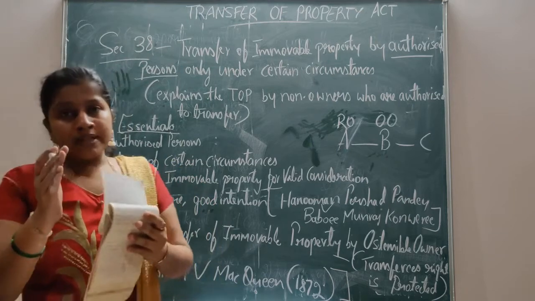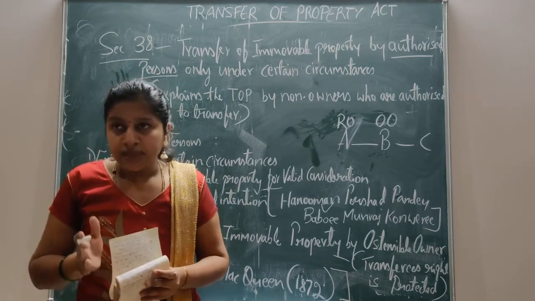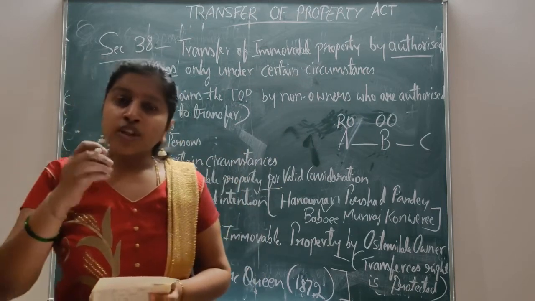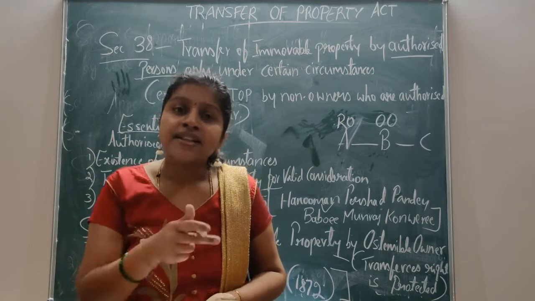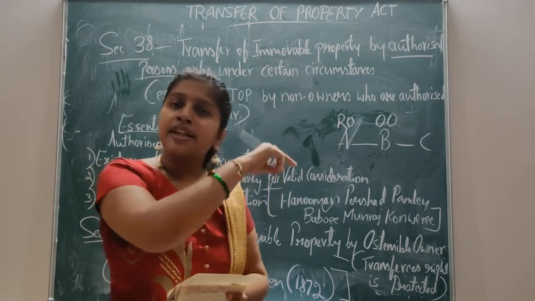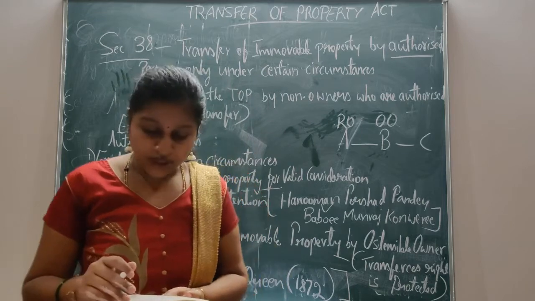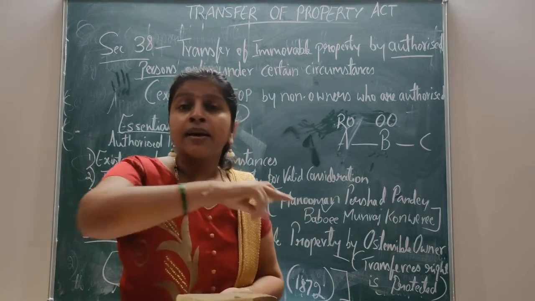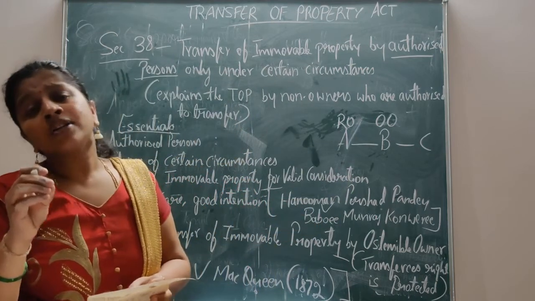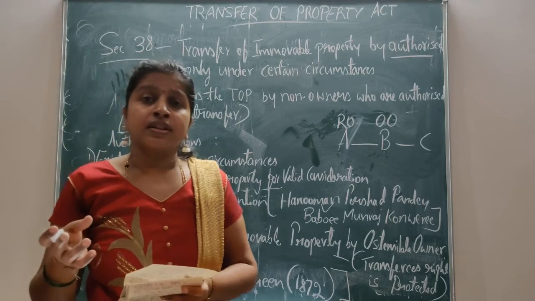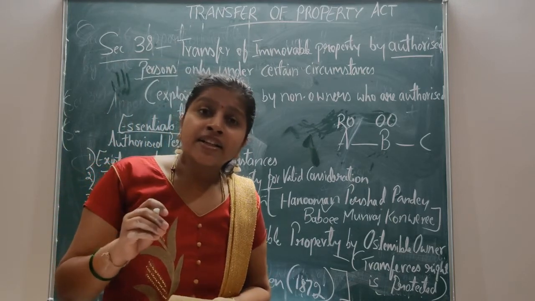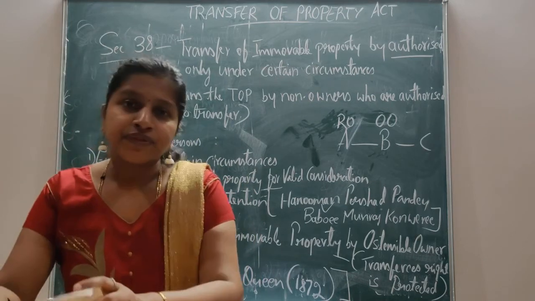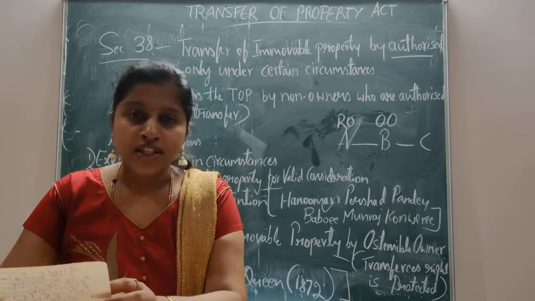The person who transfers the property, the transferor, must be the ostensible owner, and the ostensible owner should be holding the property with the consent of the real owner, which may be express or implied. And the transferee who purchases the property should have paid the consideration, and he must act with reasonable care and good faith. It is an honest belief. These are the three essentials of Section 41.